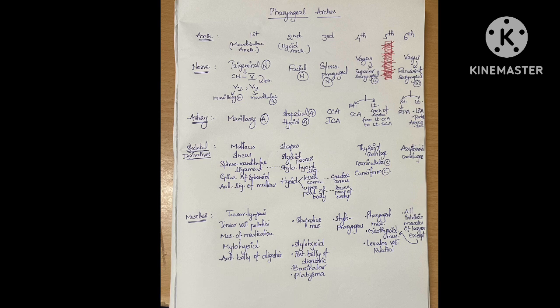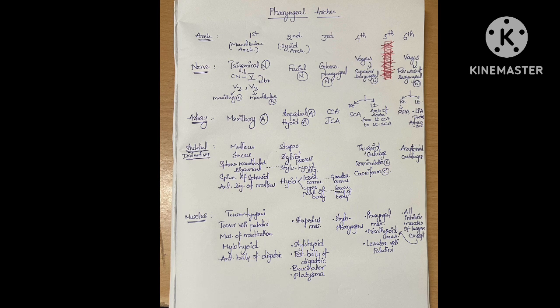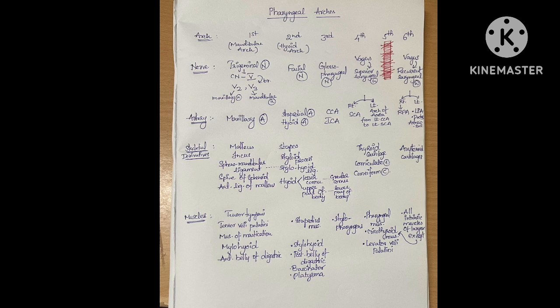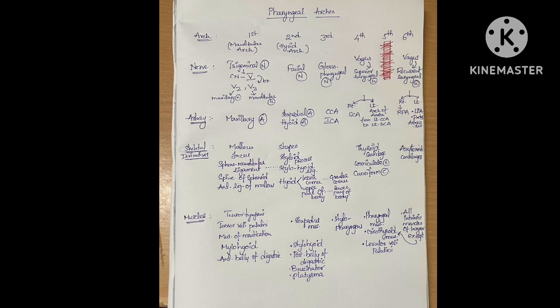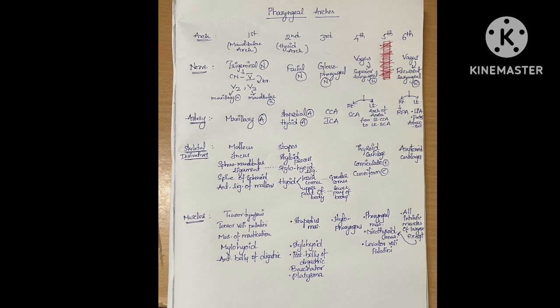Then arteries: maxillary artery, stapedial artery, hyoid artery, common carotid artery, internal carotid artery, and from fourth, in short, subclavian artery. From sixth, right pulmonary artery and left pulmonary artery along with ductus arteriosus. Now, bones and cartilages. Malleus and incus are present in the first arch, stapes is present in the second arch, and sphenomandibular ligament is present in the first one, stylohyoid ligament in the second.